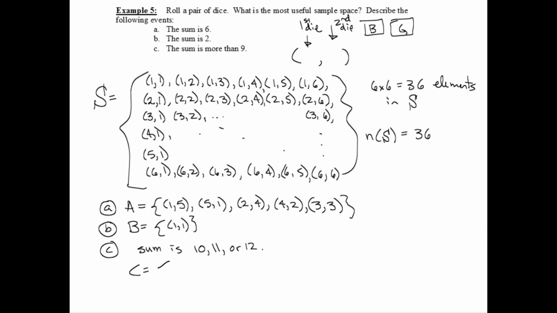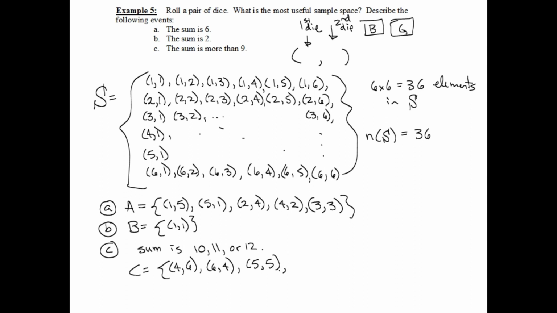So here my event is going to be, okay, being systematic again, let's figure out how we can get 10. Start with 1. Can't do it. The other die won't go high enough. 2 won't work. 3 won't work. But what about 4? 4 will work because I can put a 6 with it to give me 10. And then I switch the order. So 4 and 6 will work. What else will work? 5, 5, which is only going to show up once. I don't need to change the order.